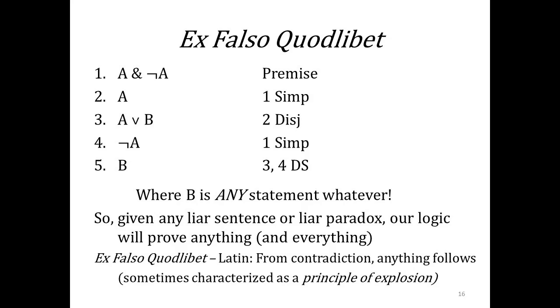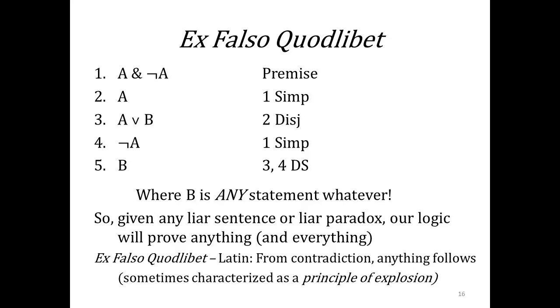Anything I want. If I know that the Russell set is a member of itself and the Russell set is not a member of itself, then I can disjoin, once I've simplified, Brad is the greatest human being to ever live, and therefore I proved Brad is the greatest human being to ever live. Anything I want, including another contradiction. Okay, so given a liar sentence or any contradiction, our logic will prove anything and everything.